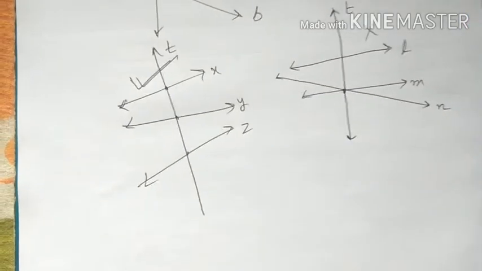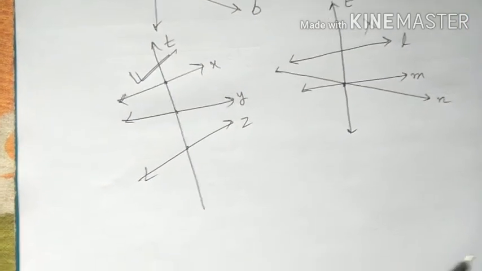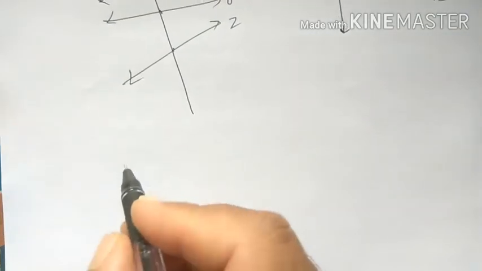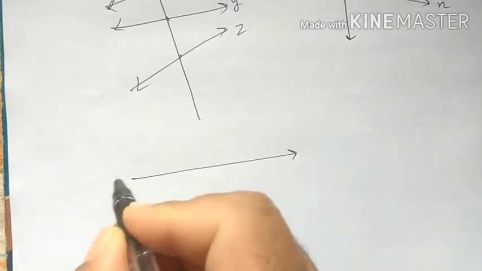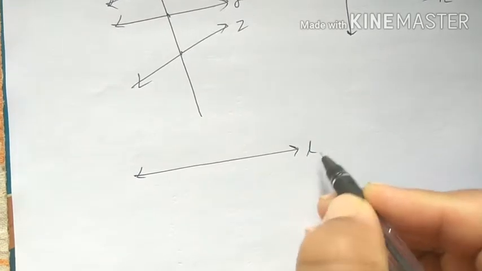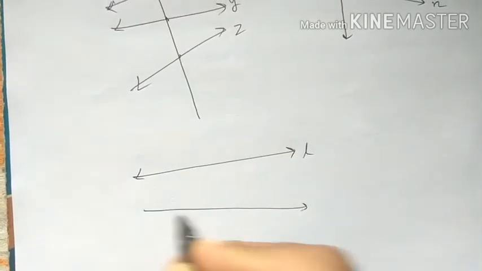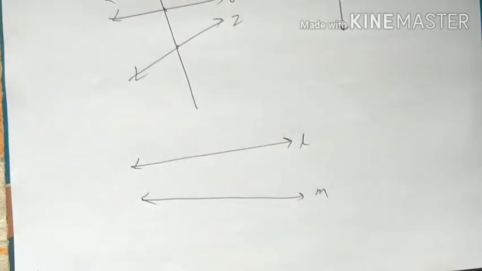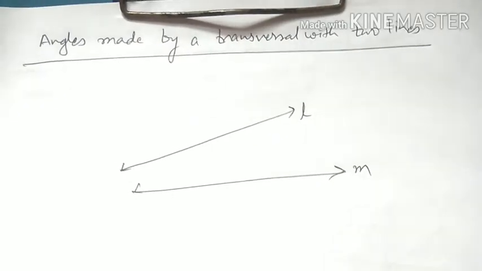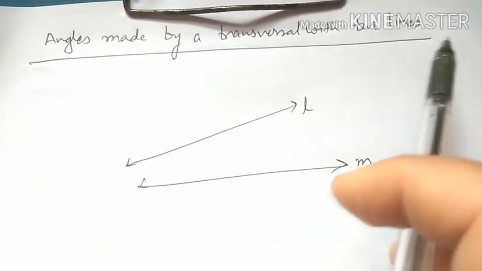Now we learn angles made by a transversal with two lines. So see here, there is a line L. Angles made by a transversal with two lines.